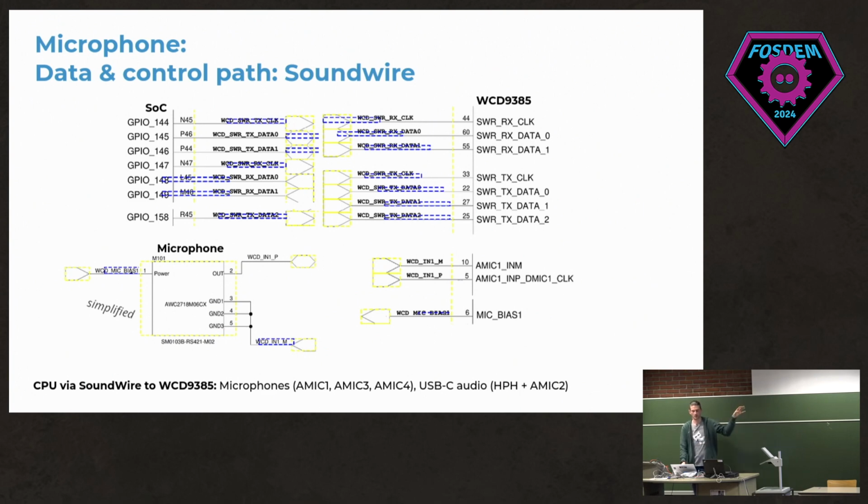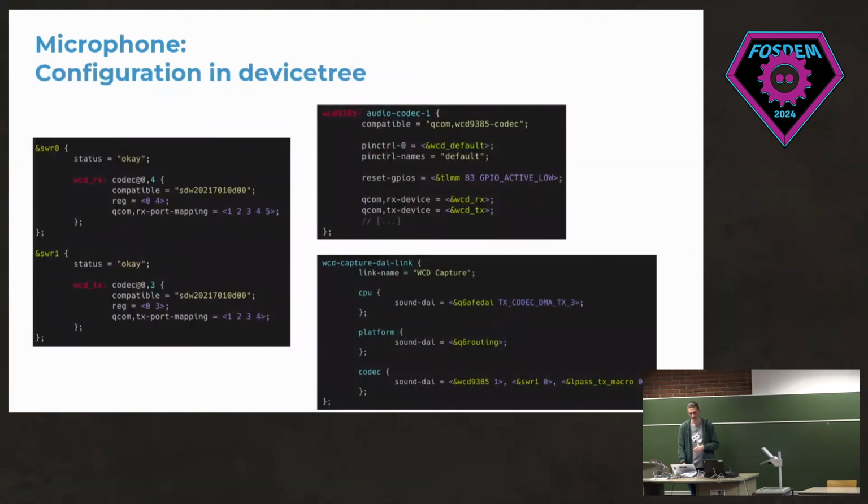And this WCD chip is used for 3 different microphones that are on the phone itself, and also for USB-C audio, where you can actually get an analog audio signal out via the USB-C connector. And here both output and input is handled via this chip. So the microphone also needs to be configured. It works a bit differently here because it's a SoundWire device. You have these two SoundWire devices on the left side.